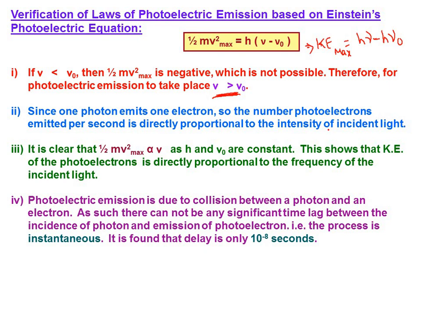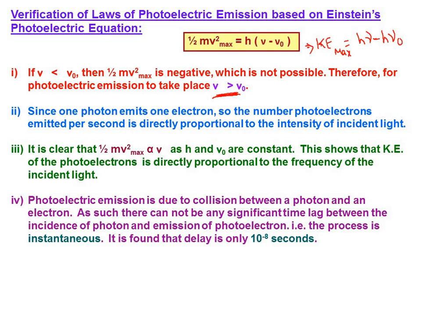Okay, coming to the next one, half m v max square, which is the maximum kinetic energy, is directly proportional to nu, and h and nu naught are constants. This shows that the kinetic energy of the photoelectrons is directly proportional to the frequency of the incident radiation. What do you mean by this? In terms of kinetic energy, the maximum kinetic energy of the electron increases with the frequency. In the graphs we have already seen.